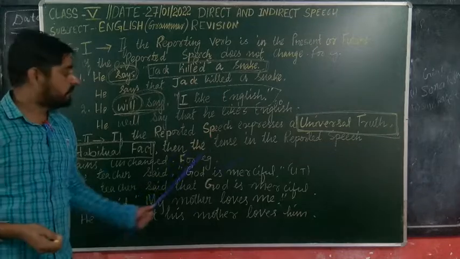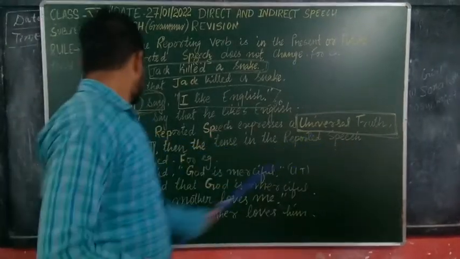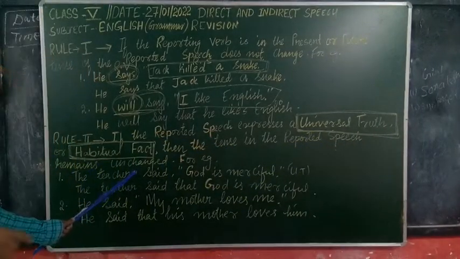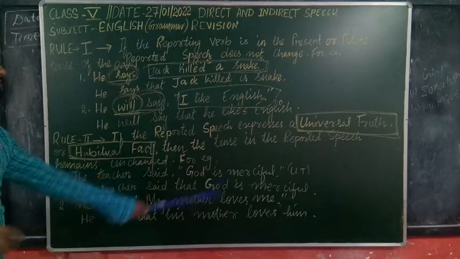Then what will happen? The tense in the reported speech remains unchanged. Here also the tense in the reported speech will not change.